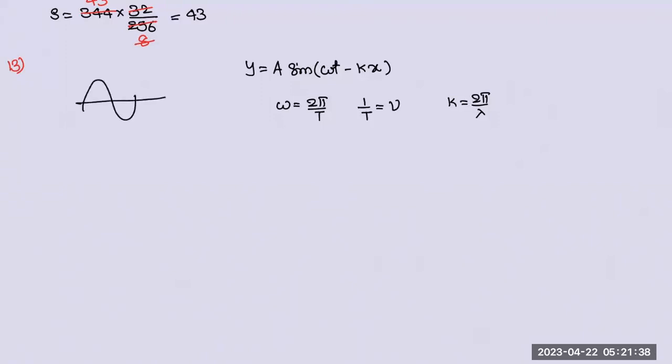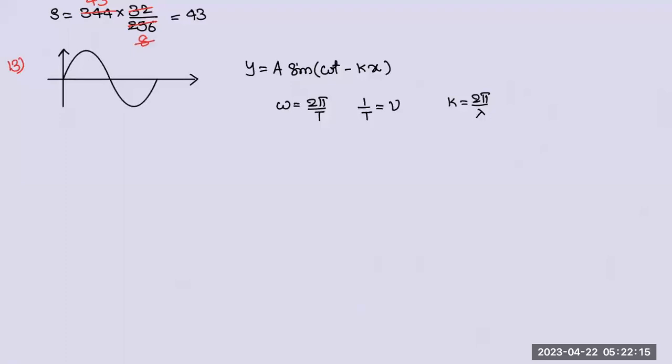Suppose if you take it like this, the distance between these two is lambda, the time interval between these two is T. Actually, there are totally two graphs you can take in a wave. Just a minute, I'll make it. Right. This diagram is there, assume.